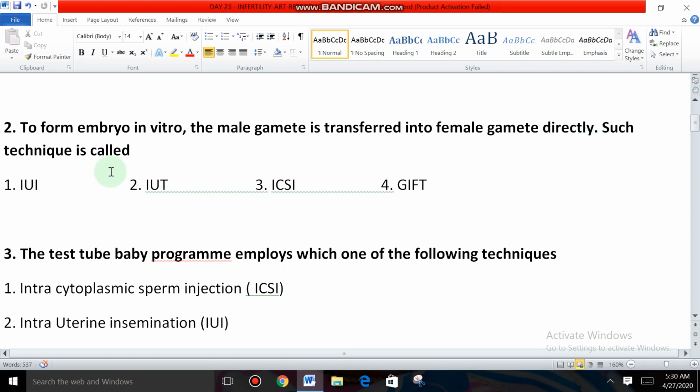Such technique is called what? Whenever sperms are directly injected into ova, directly injected into female eggs, that type of technique is called intracytoplasmic sperm injection, ICSI. So what options are given? IUI, IUT, ICSI, GIFT. So what is the answer? ICSI is the answer, right? Okay, next one.